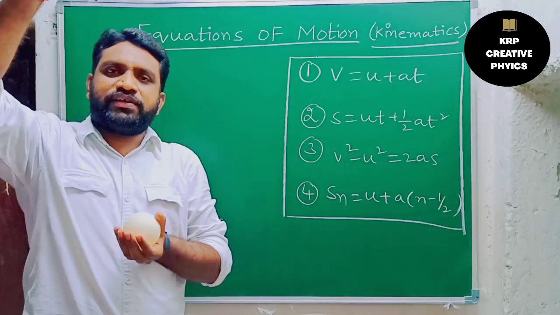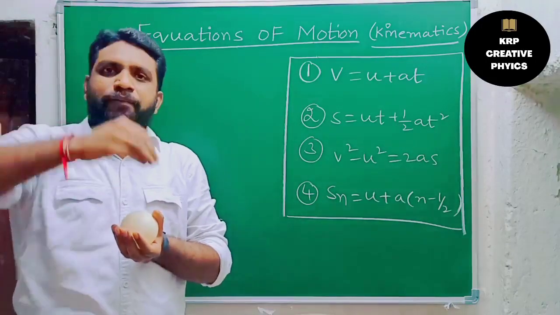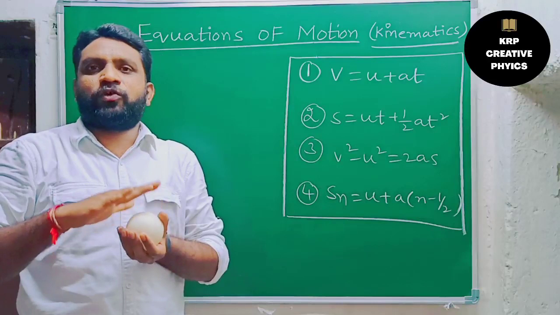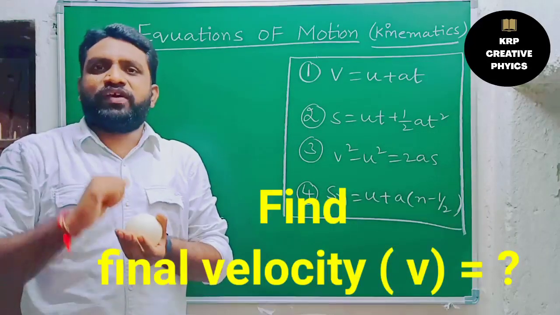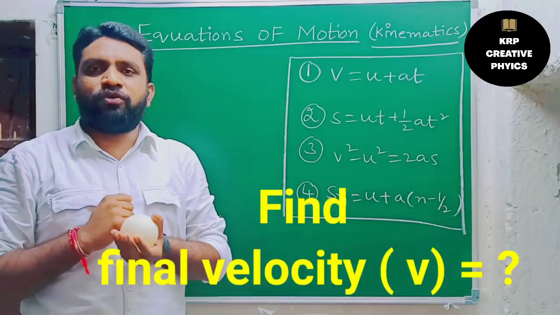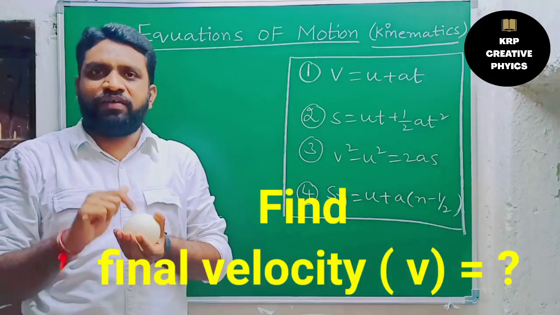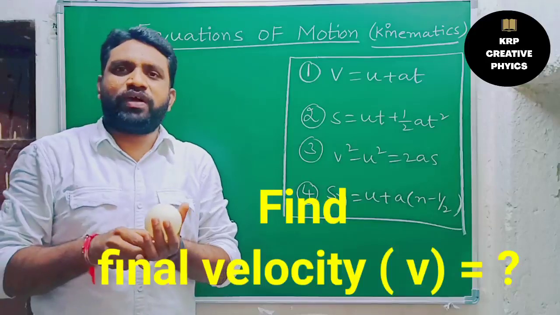So the initial velocity is 0, the acceleration due to gravity is 10, and it takes 1 second to reach the bottom, so time equals 1 second. Based on these values, we are going to calculate the final velocity of the ball. So let's see.